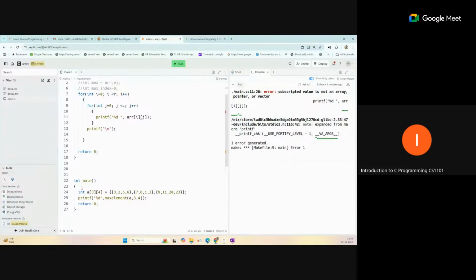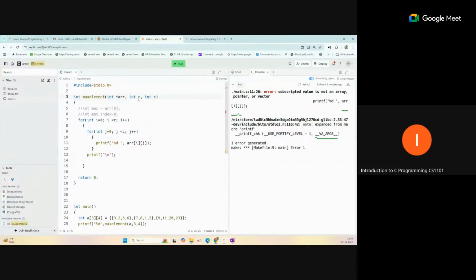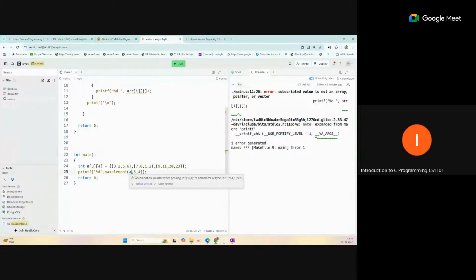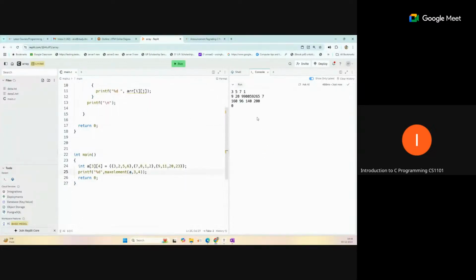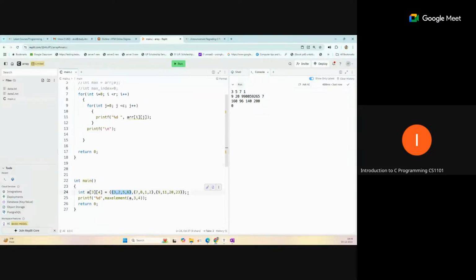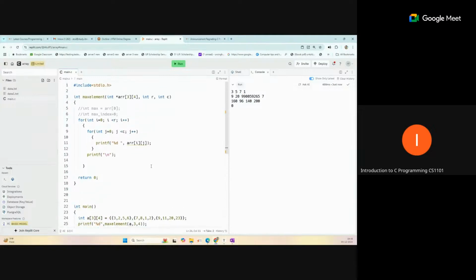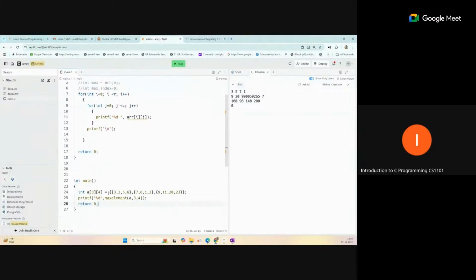So this array name is fine, Array 3. If I suppose take 3 and 4, you're getting garbage value. So this 3, 5, 7 value. Okay, 1 second.